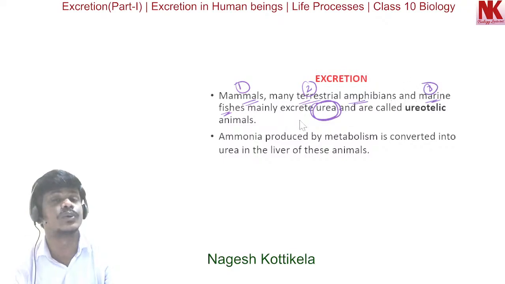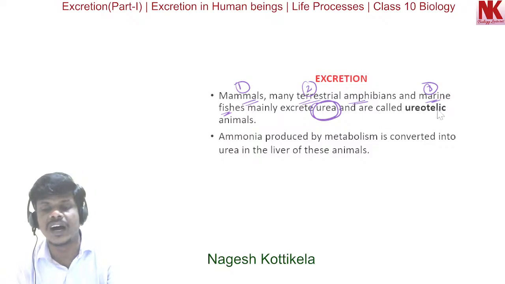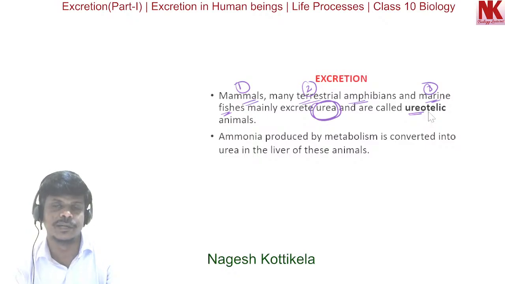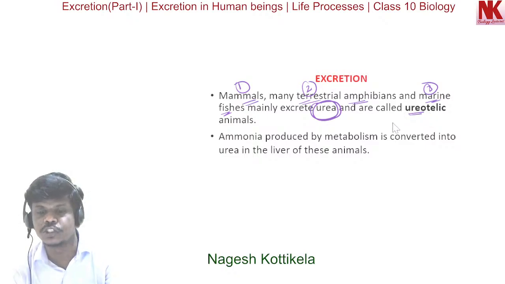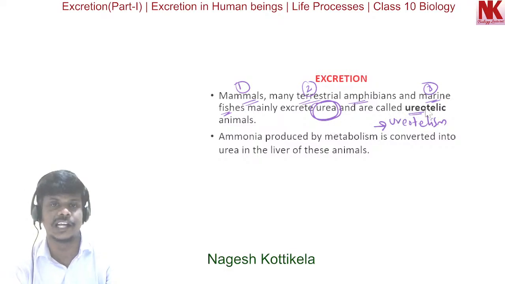Marine fishes also excrete urea, and as they excrete urea, the mechanism is called ureotelism, and these animals are called ureotelic animals. Examples are mammals, terrestrial amphibians, and marine fishes.